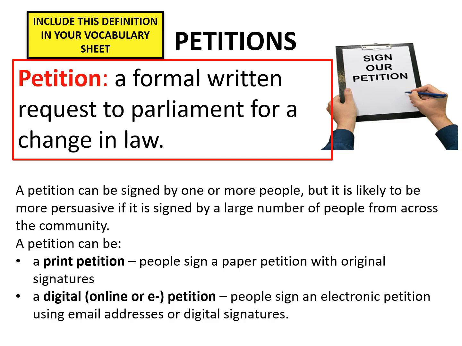The second type of petition, which is being increasingly used, is the digital petition, also known as an online petition or e-petition. This is a petition that people can sign online using their email address or a digital signature.